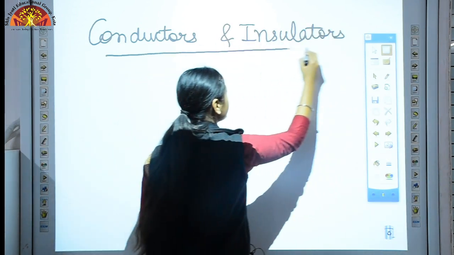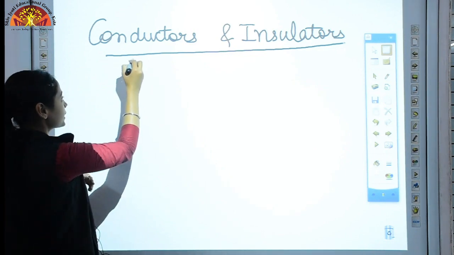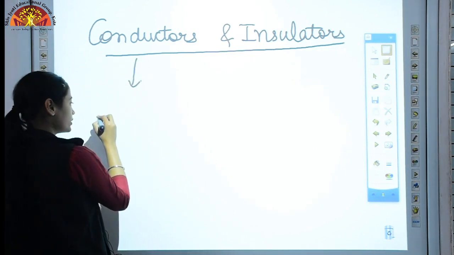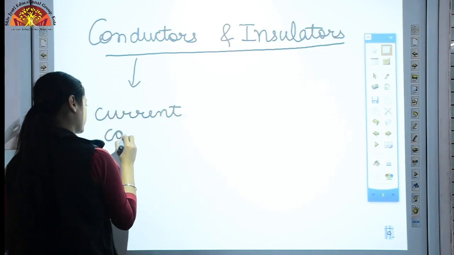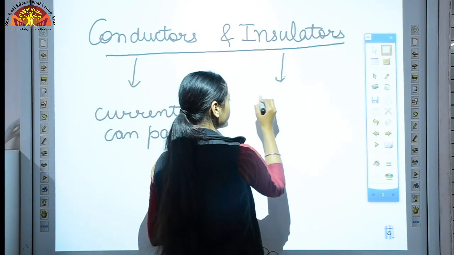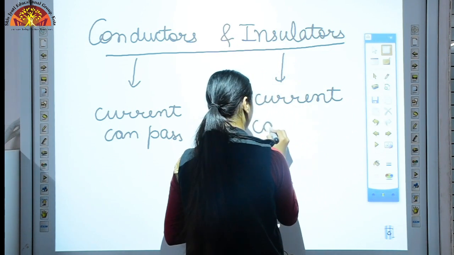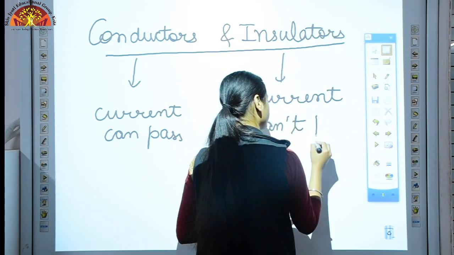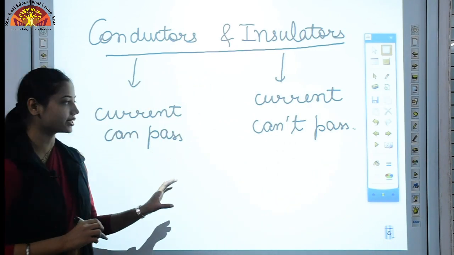Here we are discussing what we have discussed earlier. Nothing is new here. Conductors are those materials through which current can pass, and insulators are those through which current cannot pass. Is it clear? Conductors and insulators.